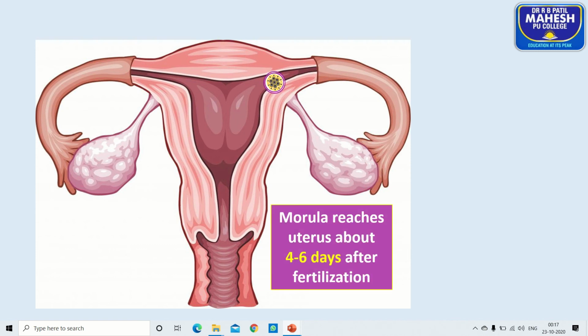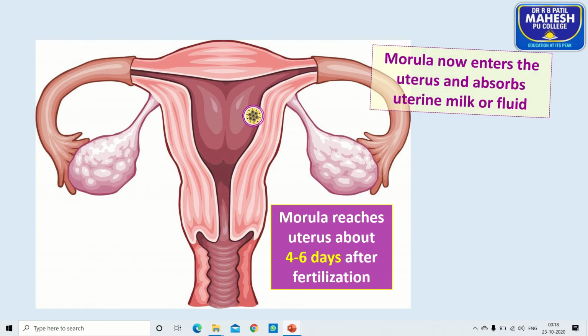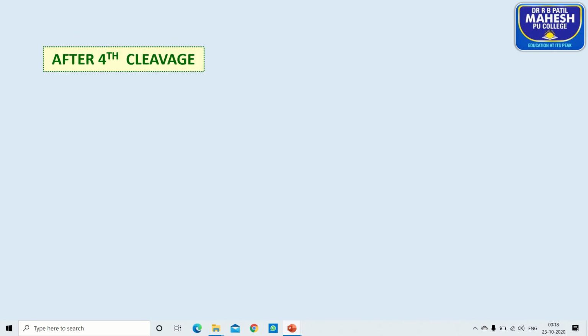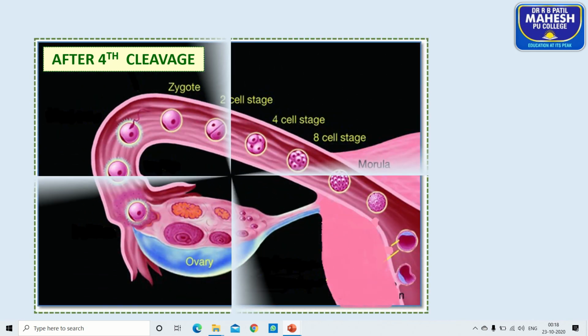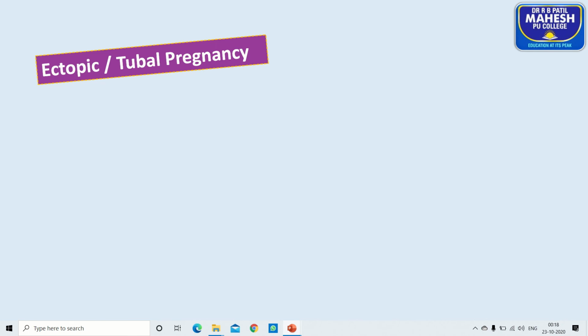Look at here, the morula reaches the uterus in about 4 to 6 days, enters the uterus and starts absorbing uterine milk or fluid, and that is not sufficient. So soon after this, what happens? The implantation process takes place.